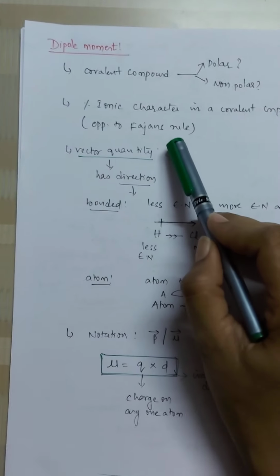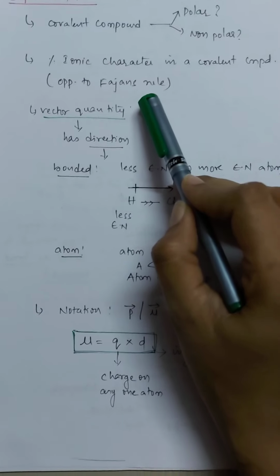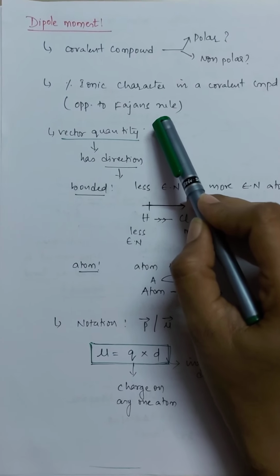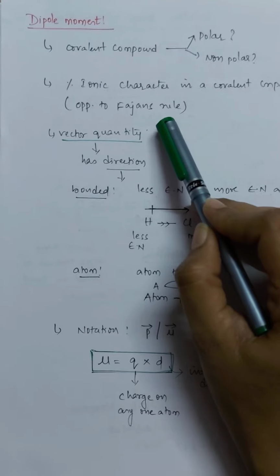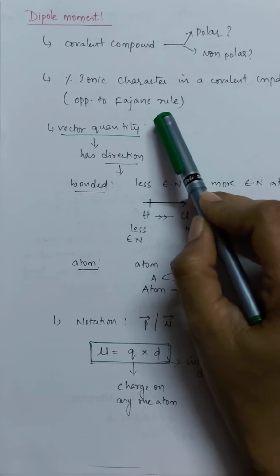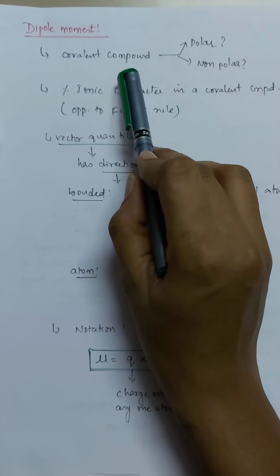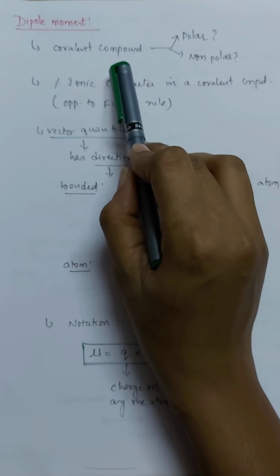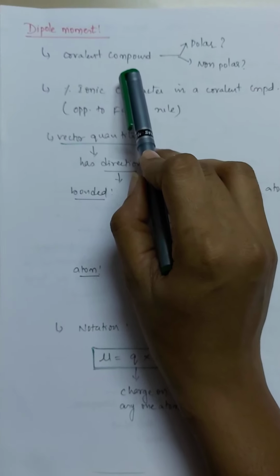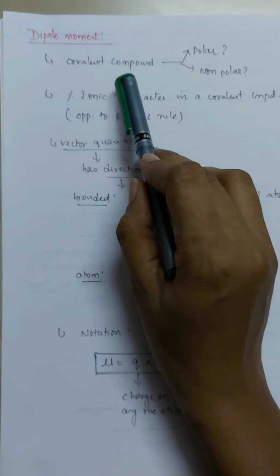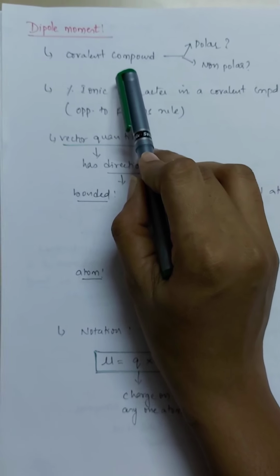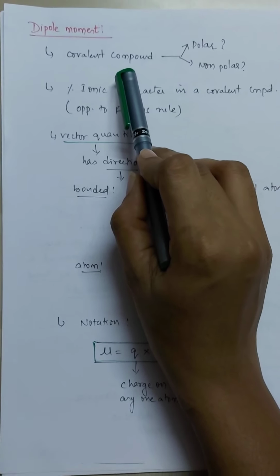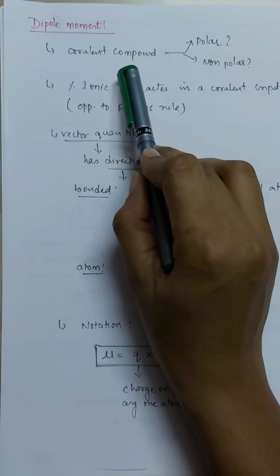Before knowing what dipole moment is, and where exactly we apply this concept, let us know for what kind of compounds we discuss the dipole moment. Dipole moment is generally discussed for covalent compounds. Covalent compounds are generally non-polar in nature. We have generally two types of compounds, that is ionic and covalent. When we take covalent compounds, they are not 100% covalent in nature. They have partial polar nature.